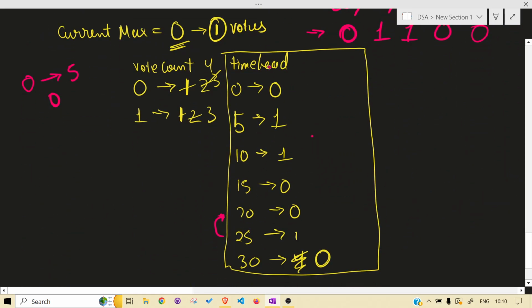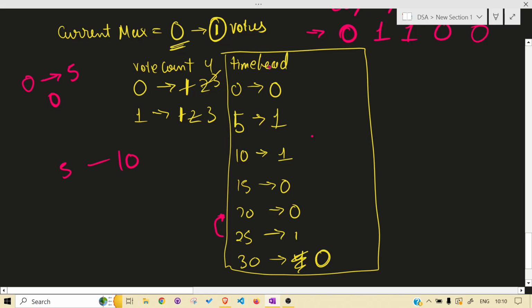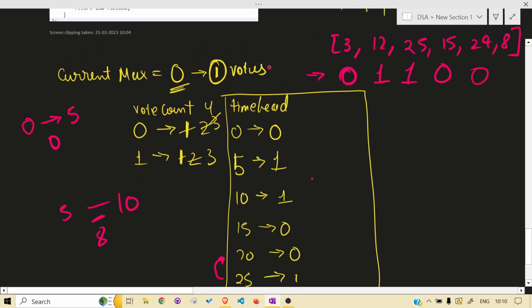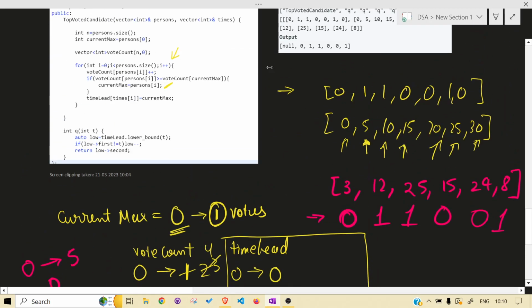Is 8 present? No, what we will get is 10, but we don't require 10. Why don't we require 10? Because 8 falls in between, and before 10, the voted person is the max. We just return it. As you can see, same thing.